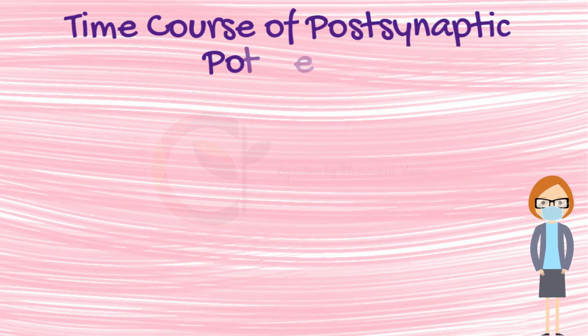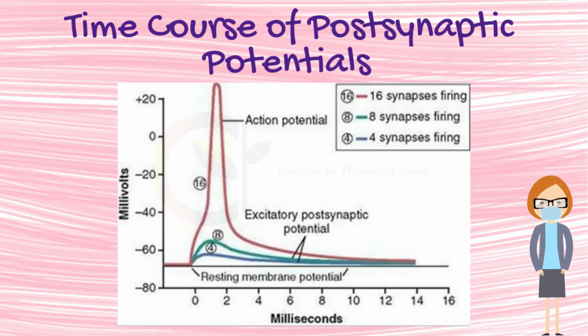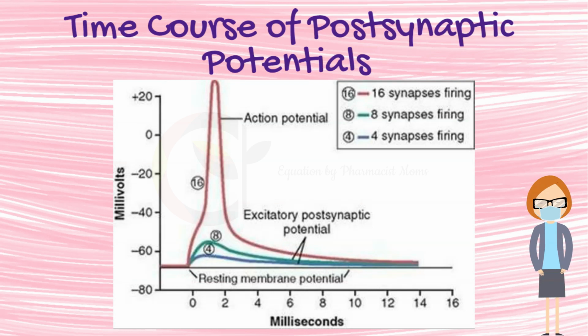What is the time course of postsynaptic potential? When an excitatory synapse excites the anterior motor neuron, the neuronal membrane becomes highly permeable to sodium ions for 1 to 2 milliseconds. During this very short time, enough sodium ions diffuse rapidly to the interior of the postsynaptic motor neuron to increase its intraneuronal potential by a few millivolts, thus creating the excitatory postsynaptic potential, or EPSP, shown by the blue and green curves of this figure. This potential then slowly declines over the next 15 milliseconds, because this is the time required for the excess positive charges to leak out of the excited neuron and to re-establish the normal resting membrane potential.